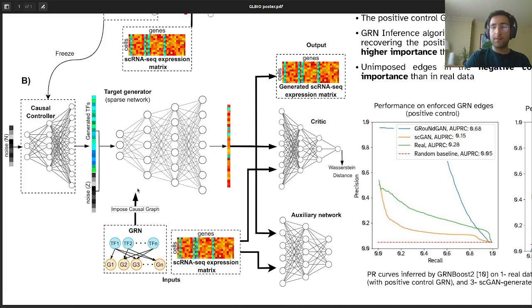That is done by letting the target generator's connections follow the connections in the GRN. And every single gene will receive as input its regulating TFs. But that is not enough to introduce causality. So we also have a range of other auxiliary tasks and networks that help us further impose the GRN onto the network.